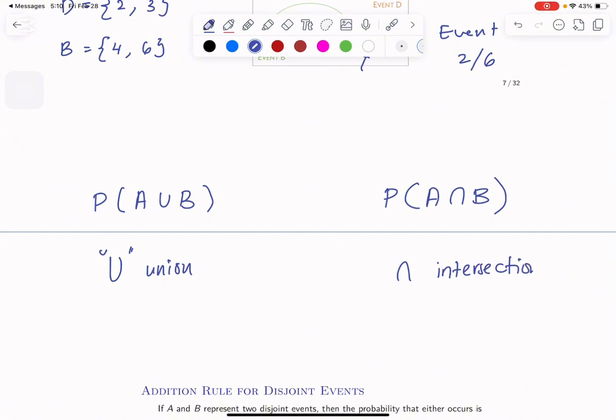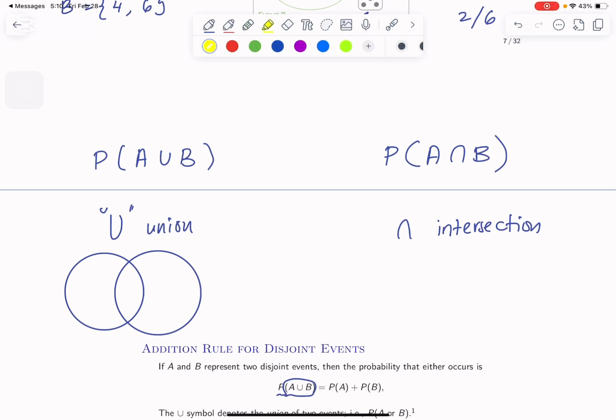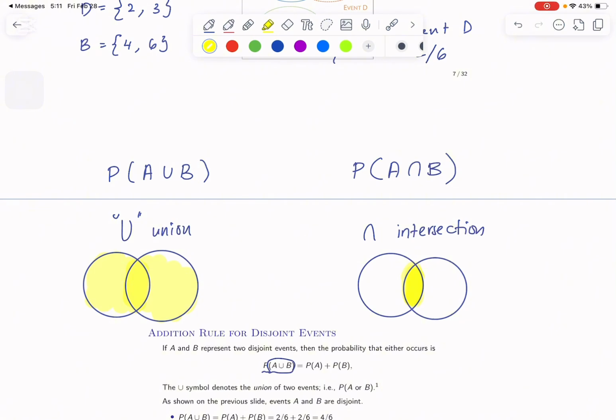Okay. If we have a circle, for example, and another circle, union means it's going to include all the parts, so all of this, even the intersecting part. The intersection part, as the name says, if we draw another 2 circles, is just this part in the middle inside both. That's it. This is the intersection part. Union means all of it. Intersection means only what's in the middle.